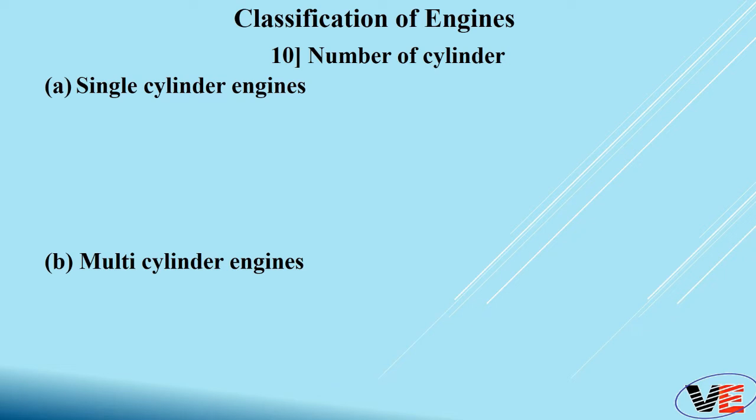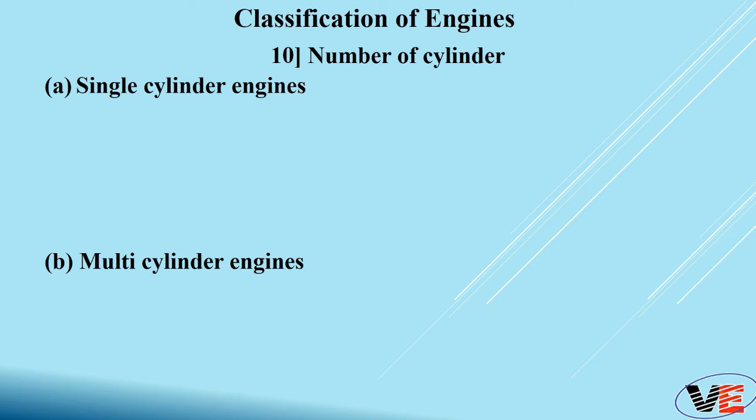The 10th classification of our engine is decided by the number of cylinders. That means how many cylinders we are using to get the desired power output from the engine. There are two possibilities: the first is using a single cylinder, the second is more than a single. So there are two types: a single cylinder engine and a multi-cylinder engine.